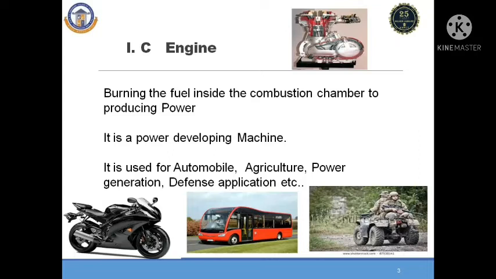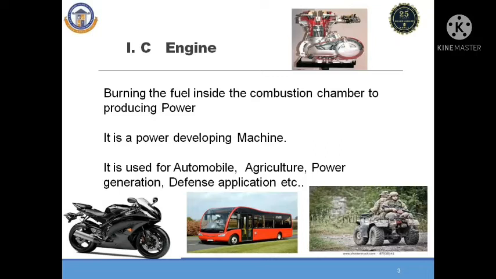as a prime mover. Apart from automobiles, it can be used for agricultural purposes. It is used for pumping water from the river to agricultural land. It can also be used for power generation. Suppose we have a power cut problem, in these places a diesel generator is used to generate power. So a diesel generator is a combination of two parts. One part is the engine part, and the other part is known as the generator part.